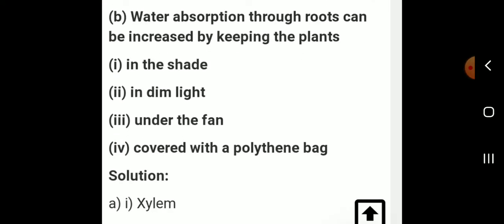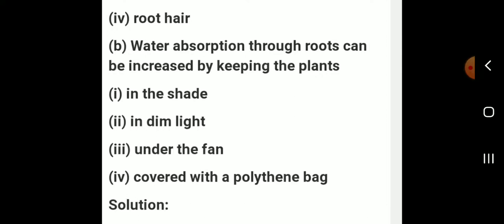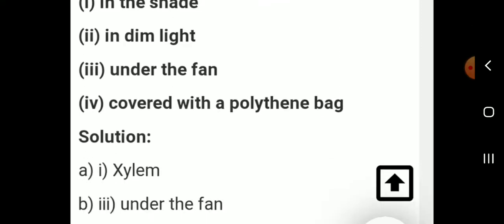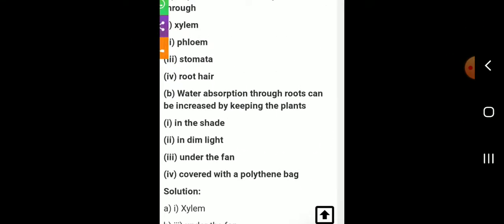Next, water absorption through roots can be increased by keeping the plants in the shade, in dim light, under the fan, covered with a polythene bag. The answer is under the fan.